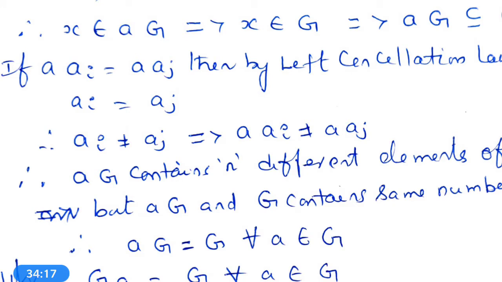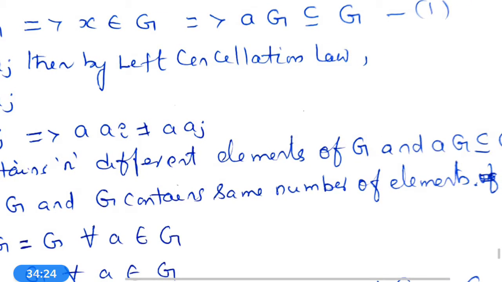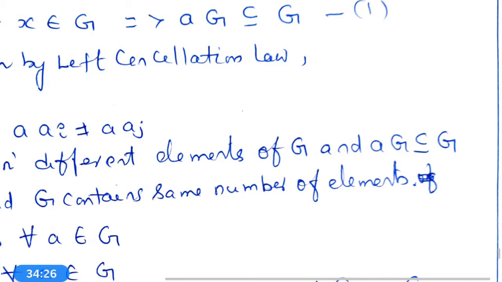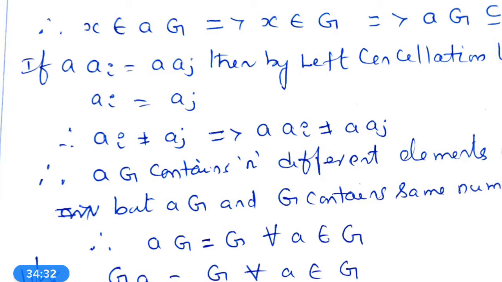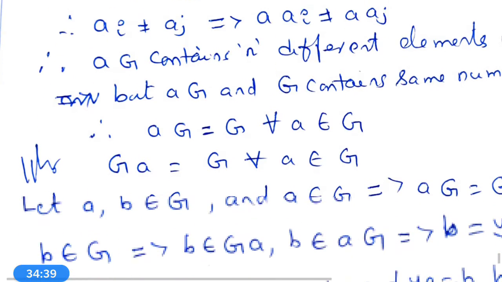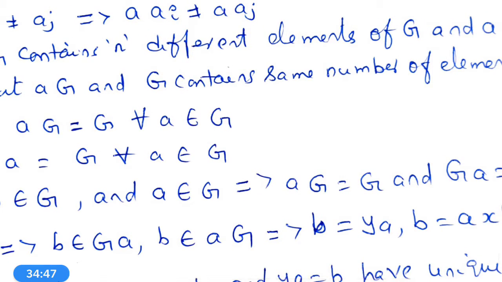Therefore, AG contains the same number of elements as G. Therefore, AG is a subset of G, and G contains n different elements. Therefore, the order of AG is equal to the order of G, which is equal to n. Similarly, GA is also equal to G. Therefore, AG is equal to GA is equal to G.